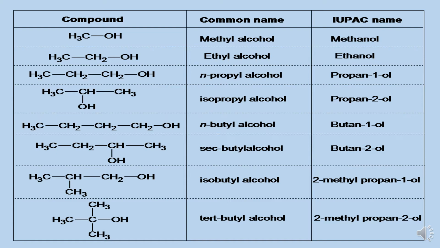And similarly, for isobutyl alcohol, the name would be 2-methylpropan-1-ol. And for tertiary butyl alcohol, as the chain can be selected only of 3 carbon atoms, so the name would be 2-methylpropan-2-ol.